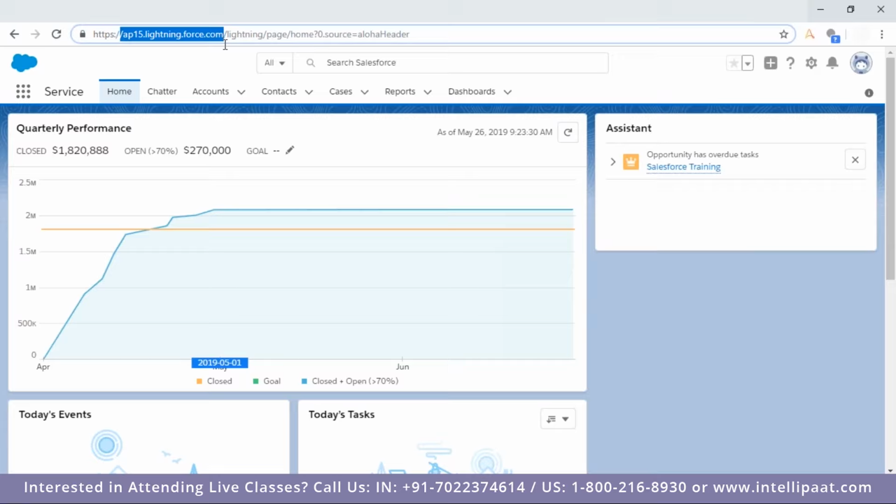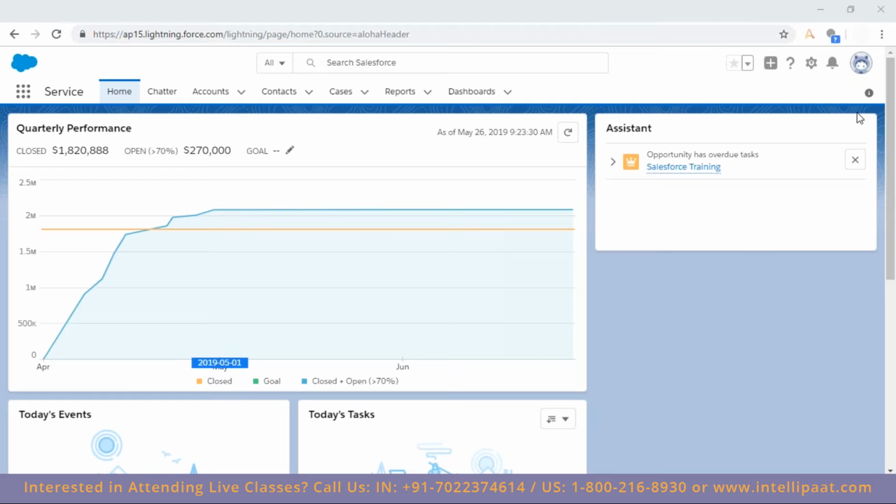And what is the location? This is also showing the location. That means if I'm having 2 orgs and both the orgs are on the same server, then I would be getting AP15. Then how is Salesforce internally working? It's a good query. Internally, Salesforce is creating cookies, and it's working by using a cookie. That cookie information goes along with every request you are sending to a Salesforce server, and in that cookie, all that information is stored. That's how Salesforce works.